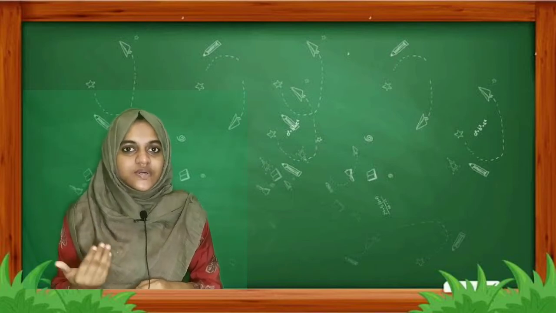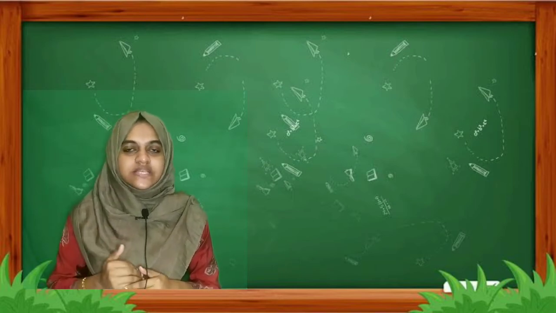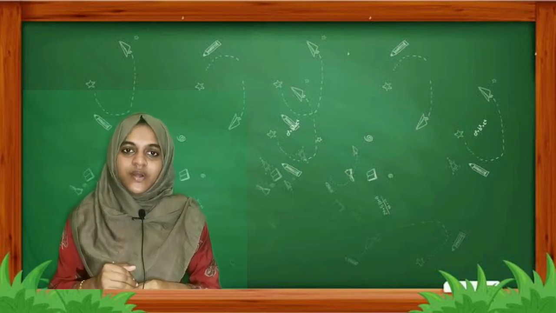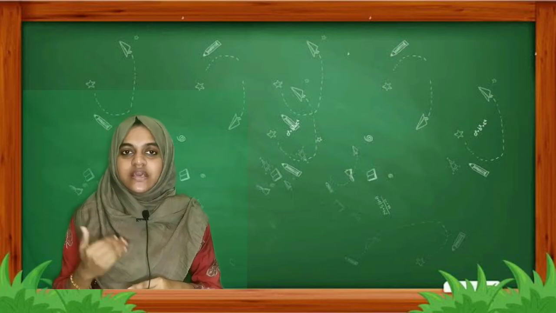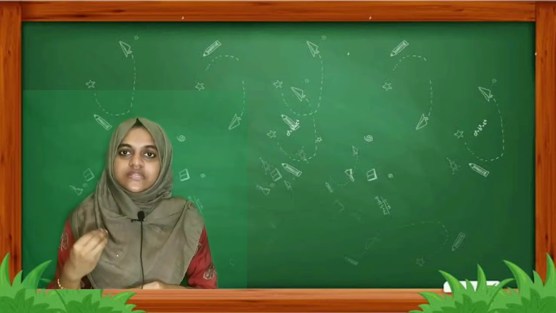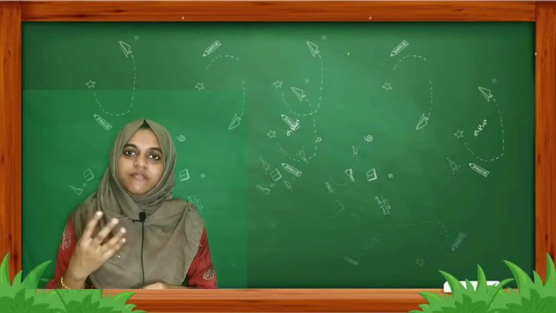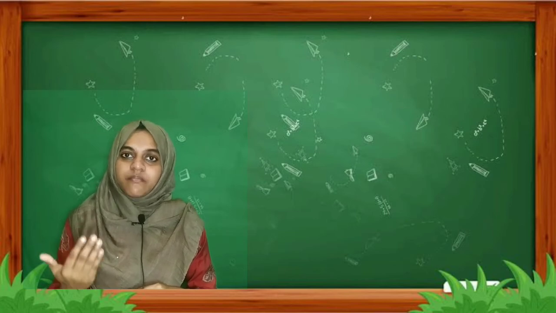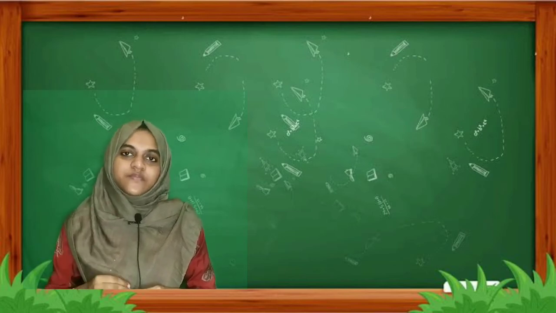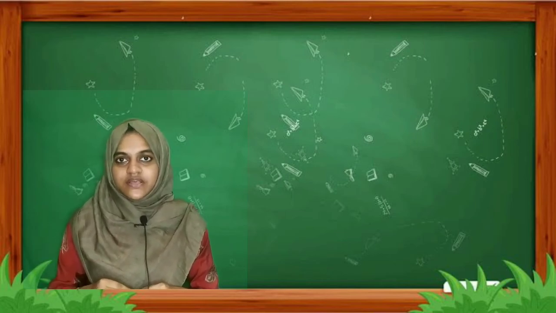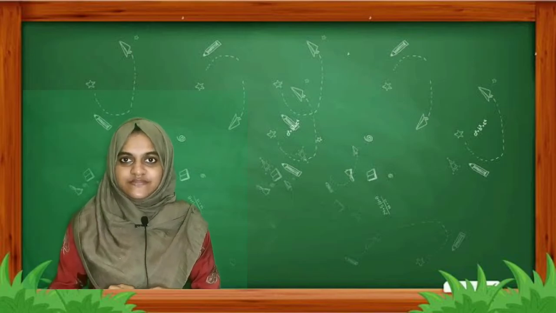Okay, so these are about the adolescent period, and next we will be discussing the reproductive structures in male and female. As we have said, there is a specialized organ system in both male and female for reproduction: the male reproductive system and the female reproductive system. Okay, we will be discussing these in detail. So let's look into the topics.